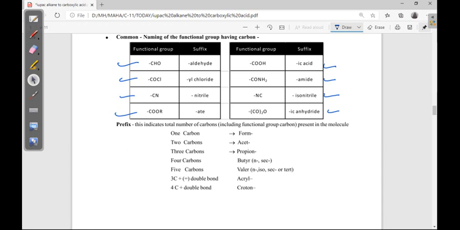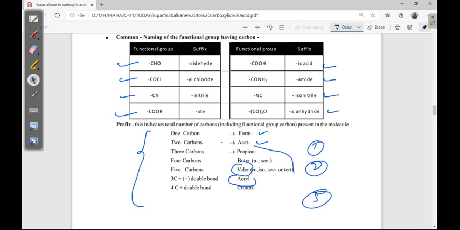Next, in the common nomenclature, if one carbon is there for these functional groups, it is formic acid, formaldehyde, like that. Then if two carbons are there, it is acetic acid. Three onwards it's okay, but the fifth one is different: if 5 carbons are there, it is valeric. The first one is formic acid, formaldehyde, then the second is acetic acid. These three are more important.